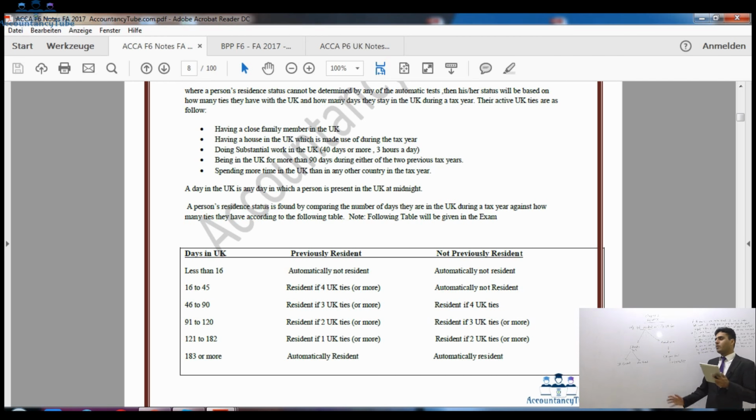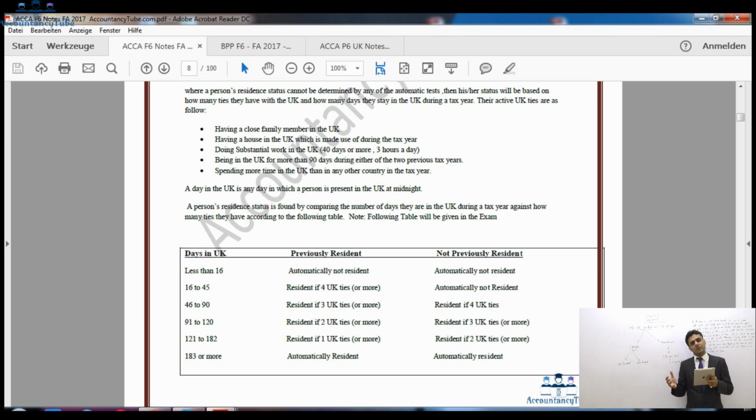Out of those 5 ties, you do not need to have all 5 connections to be considered UK resident. You only need some of them, depending on how many days you have spent in the UK. The more days you spend in the UK, the fewer ties you need in order to be considered UK resident. I will repeat again: if you have spent more days in the UK, you need fewer ties, fewer connections, in order to be considered UK resident.